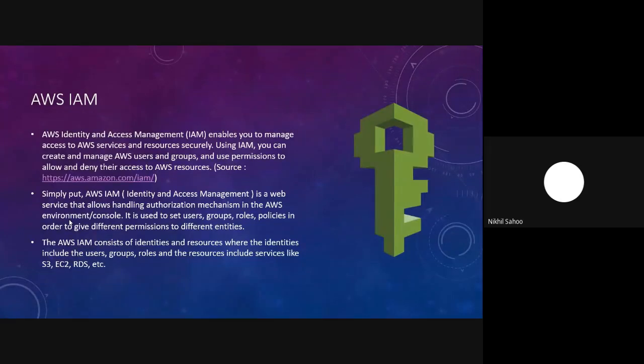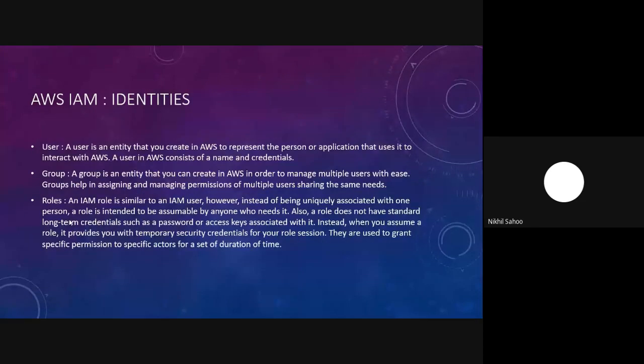And your AWS IAM consists of identities and resources. Identities include your users, groups, and roles, and your resources include S3, EC2, and RDS, all kinds of AWS services. So IAM identities consist of user, group, and roles. User, I think, is self-explanatory. It basically represents a person or an application with which you would like to interact with AWS services.